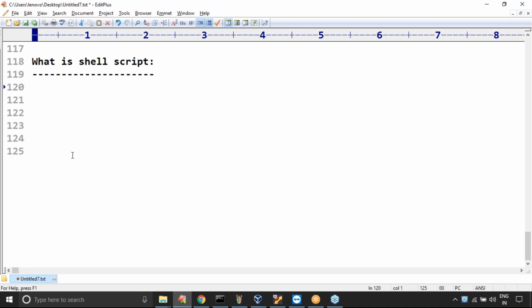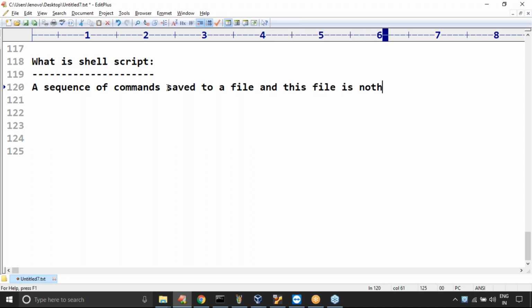Correct. Excellent. Now observe that. A group of commands. Instead of group, I can use the word a sequence of commands, which is more meaningful because order is also important, right? A sequence of commands saved to a file. That file is nothing but a shell script. With our knowledge, I hope everyone is in a position to understand the meaning of shell script. A group of commands, a sequence of commands saved to a file, that file is nothing but a shell script.